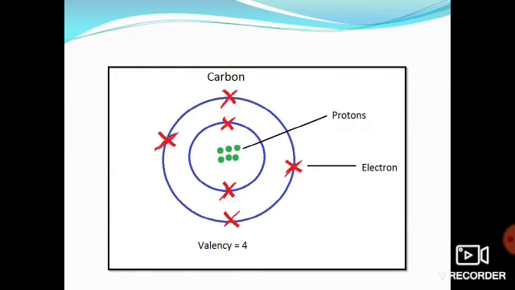Obviously the number of electrons will also be 6. Correct? Now what will be its electronic configuration? 2, 4. So in the outermost shell, how many electrons are there? 4. So its valence electrons are 4. And what will be its valency? 4, right?